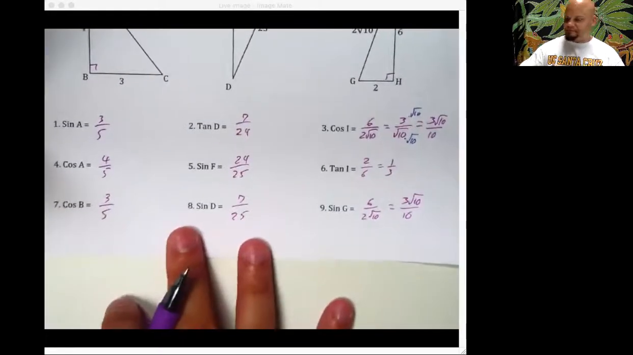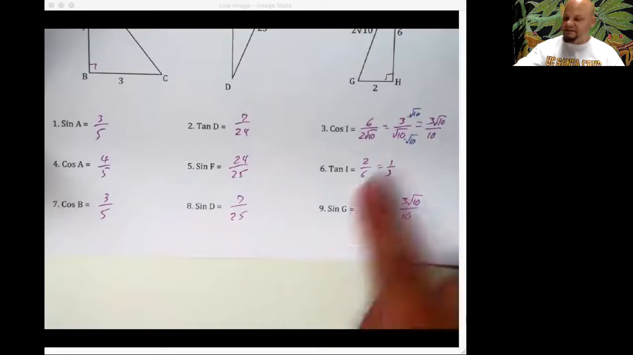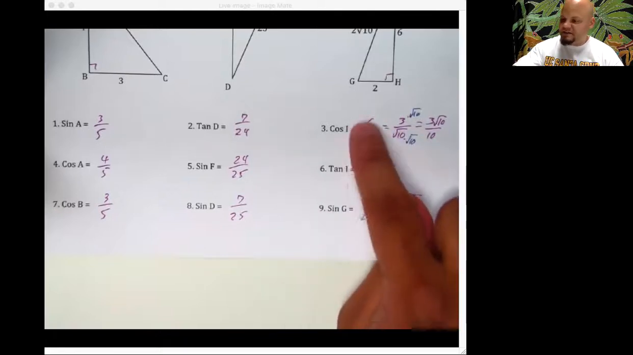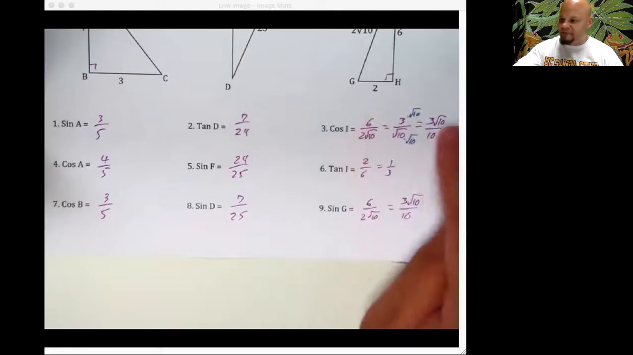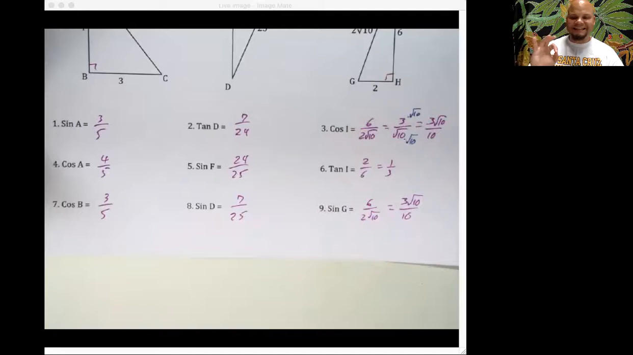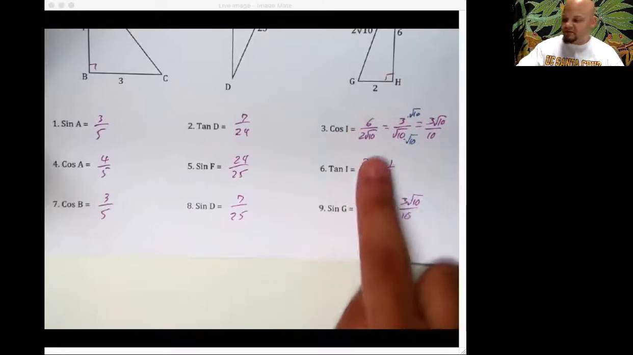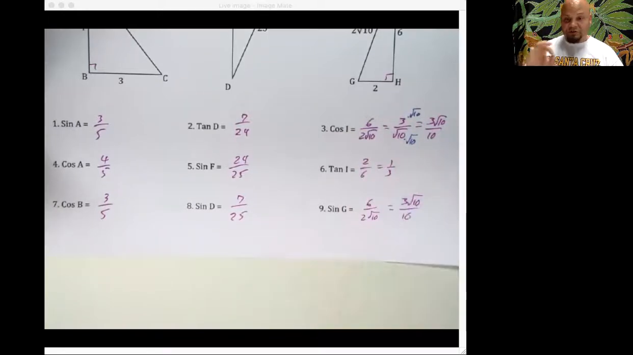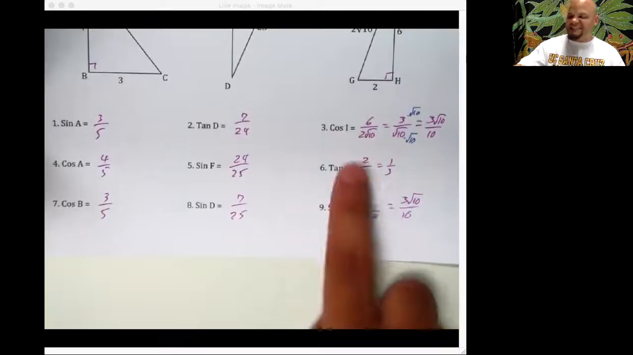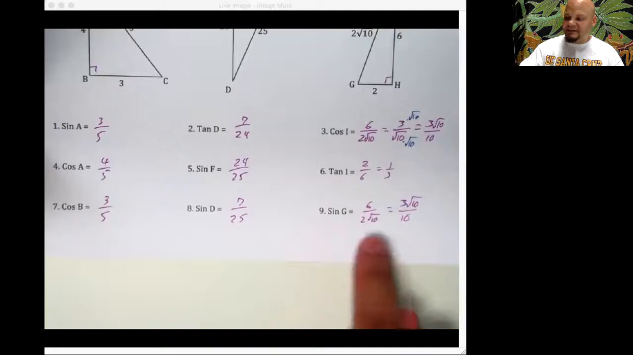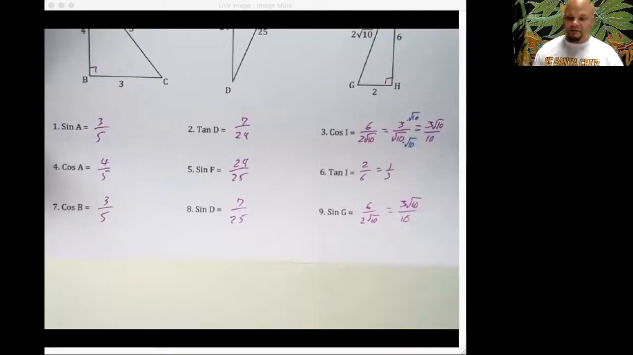Okay, but back to here. 6/2√10. The 2 and the 6 can cancel out. I've got 3/√10. Then I'm going to multiply by √10 on both the top and the bottom to get 3√10/10. Tangent of I is 2/6, which is 1/3. We reduce it. You got to reduce. All the rules for fractions apply. And then this last one, the sine G was the same as cosine I. So I got to skip ahead because I already knew what that was.